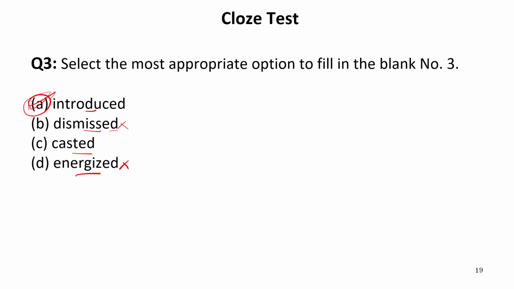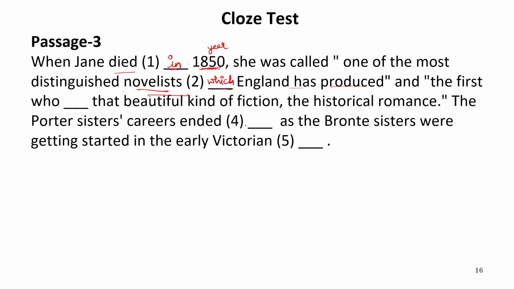In fact, introduced is the correct answer. So our answer is A according to the sense of the sentence. It will be who introduced that beautiful fiction. It means just started or began that beautiful kind of fiction, the historical romance.